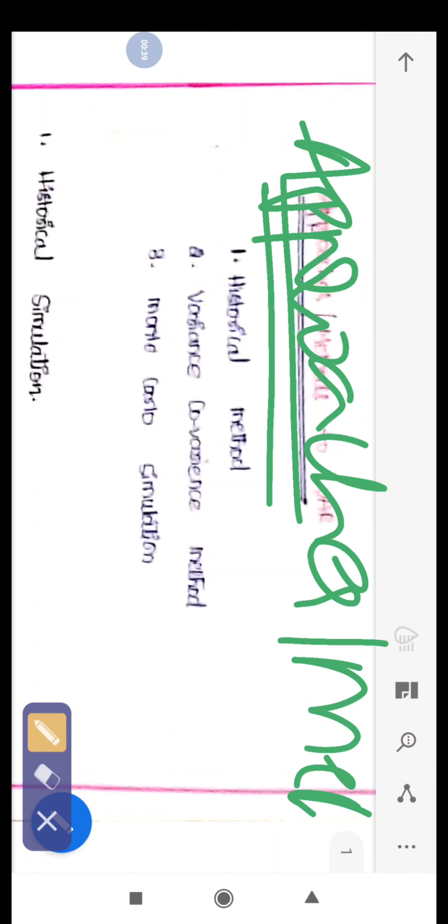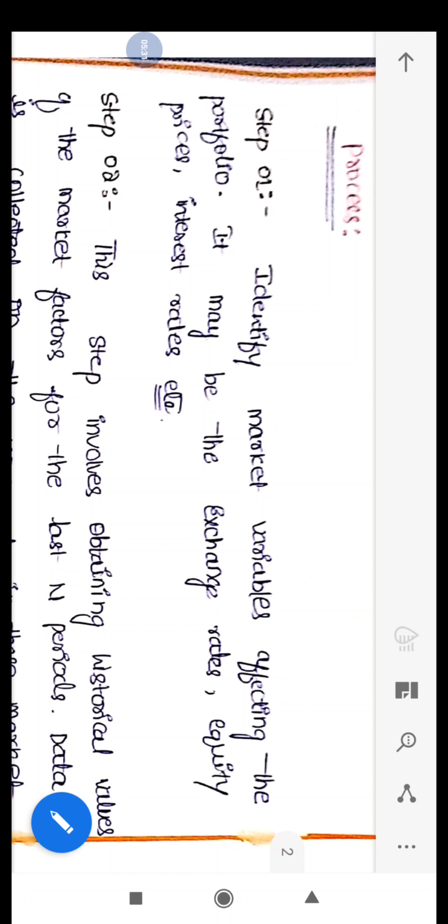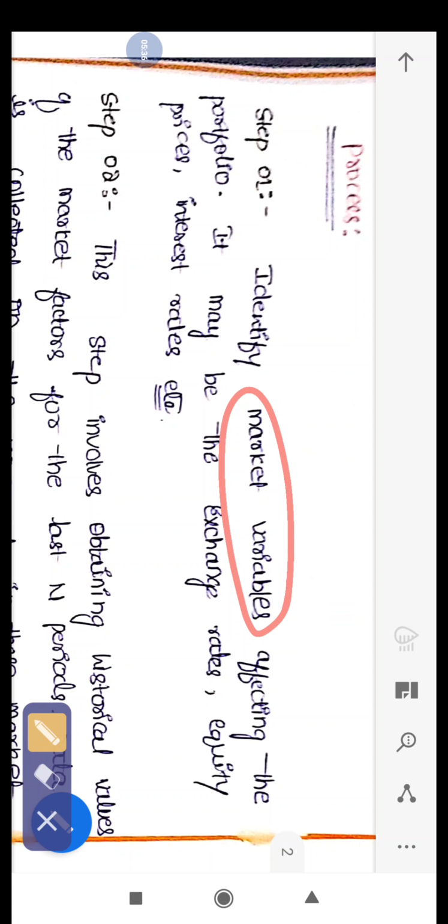First, they will identify the market variables. Which factors have affected the company's earnings in the past?